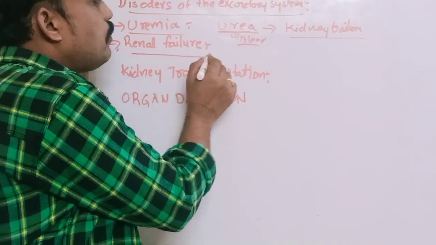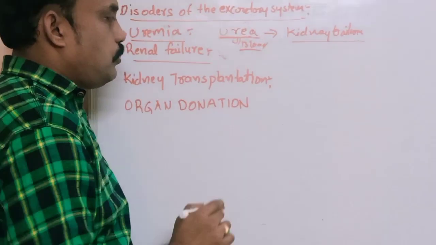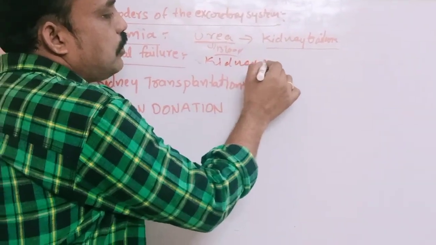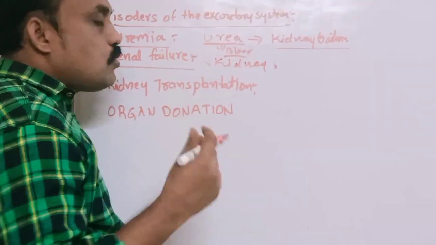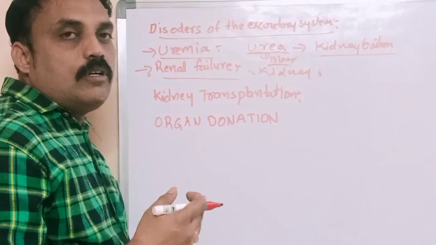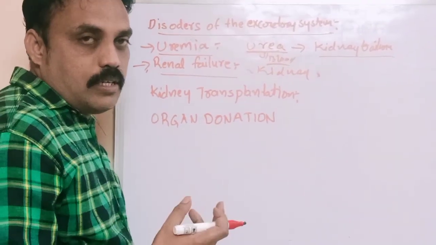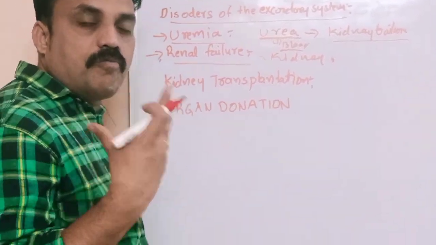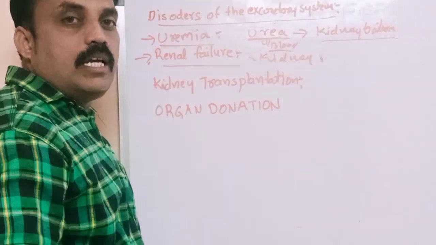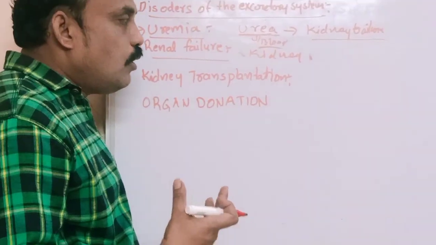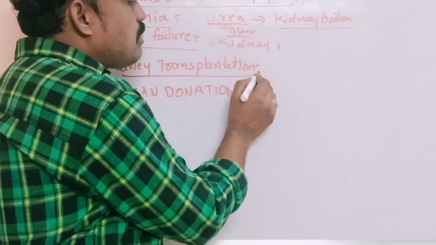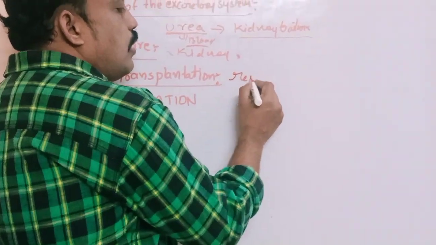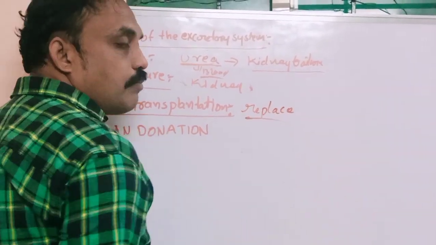And also renal failure. If the two kidneys fail, that is renal failure. What will happen? A dialysis machine is needed. Renal failure causes accumulation of waste products and poisonous material in our body. So kidney transplantation is needed. What is the meaning of kidney transplantation? Replace the kidney.